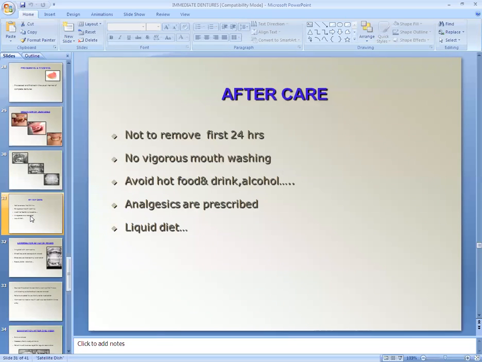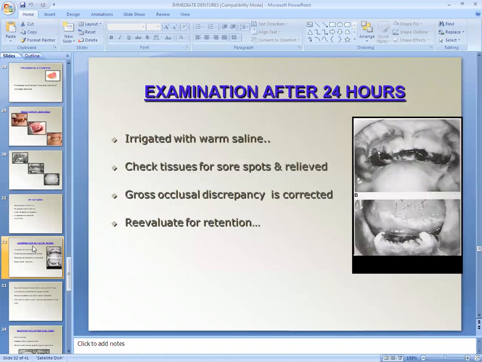So we have to ask the patient not to remove the denture for 24 hours, and no vigorous mouth washing, no hot food and drink or alcohol. Analgesics are prescribed and liquid diet is prescribed. So the post-extraction instructions are given. After 24 hours, the denture is removed by the dentist, and the irrigation is done with warm saline and check tissue for sore spot.